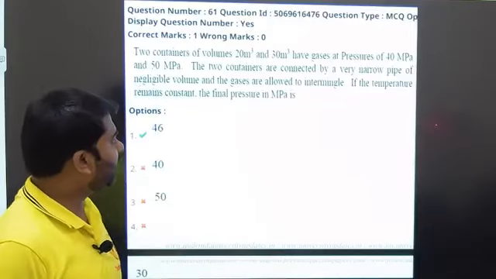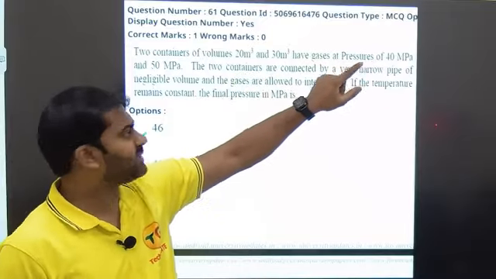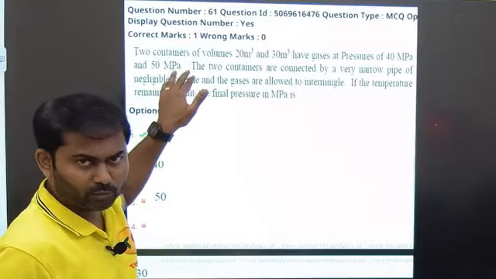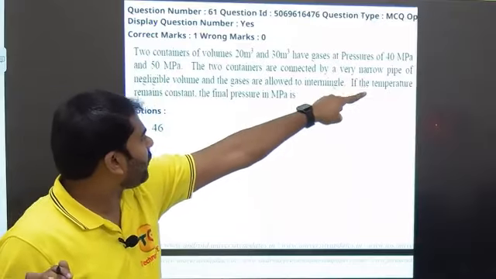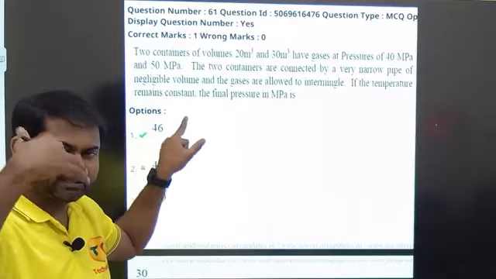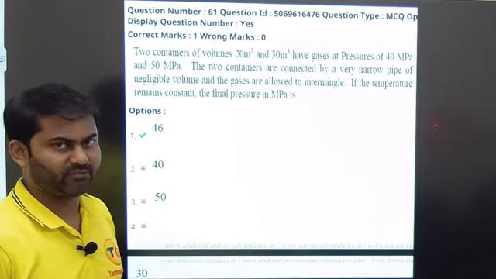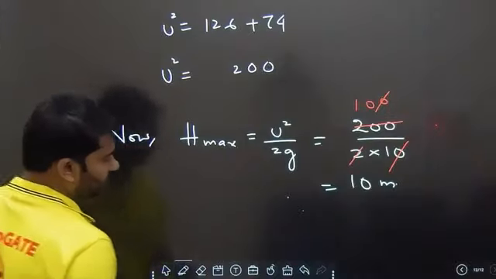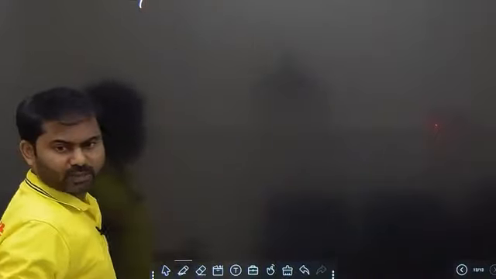But here, one has a volume of 20, so volumes are different, pressures are also different. So we need to understand that they are connected by a negligible, very narrow pipe of negligible volume, so the connecting pipe and its volume do not matter. It is happening at constant temperature, and they are asking for the final pressure. This is a question where we need to use the ideal gas equation. Let me show you how. There is an ideal gas equation. Let us take this as cylinder 1. I believe it is not visible, so let me write down below.